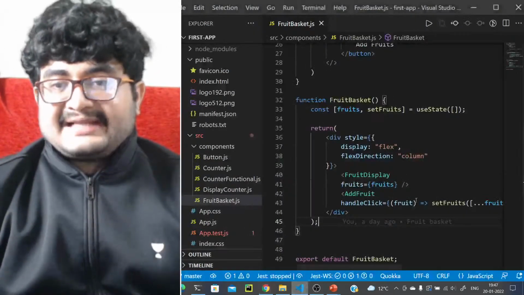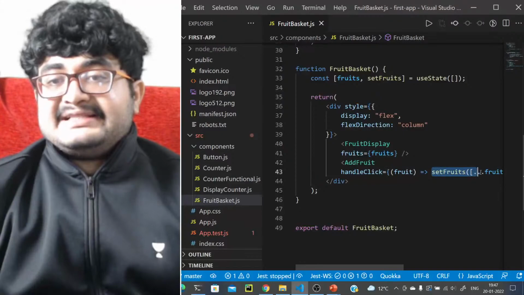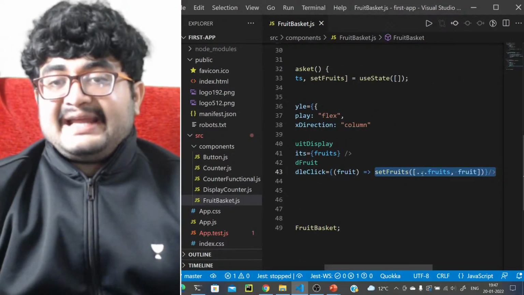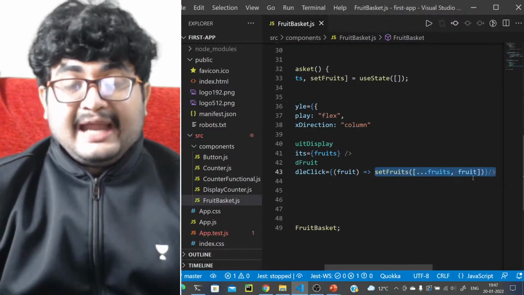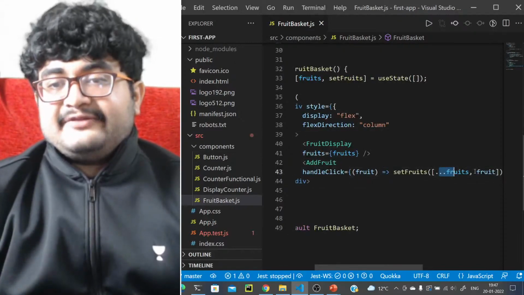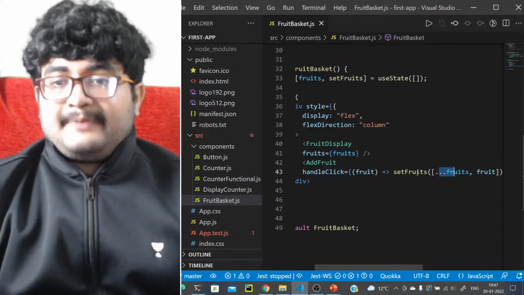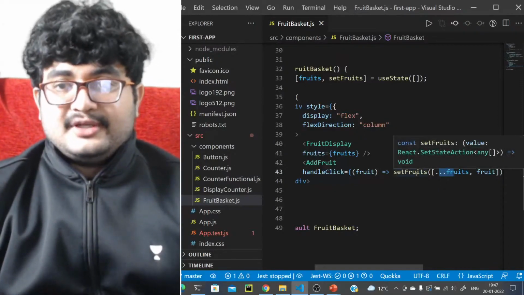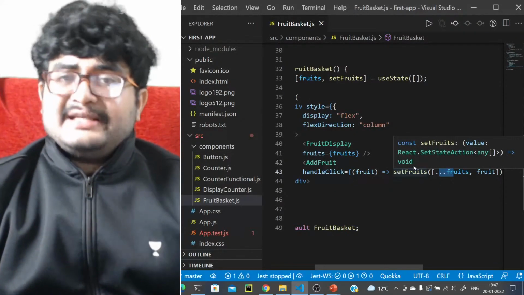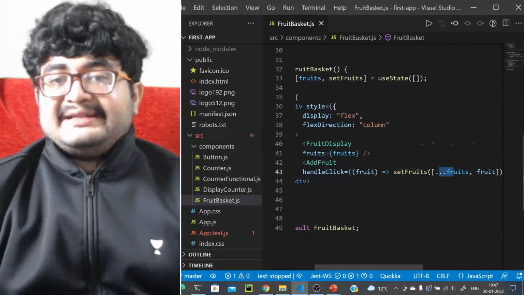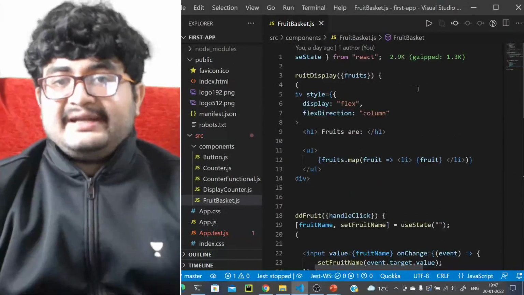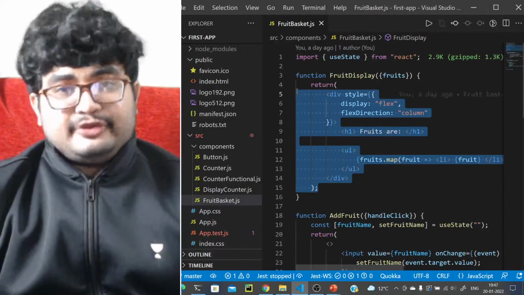Although what we are actually doing here is updating this entire set of fruits. We are setting a new array altogether, right? We are copying the existing fruits and adding a fruit to this. So we are passing a new array altogether to set fruits. So it should re-render this entire fruit display part.